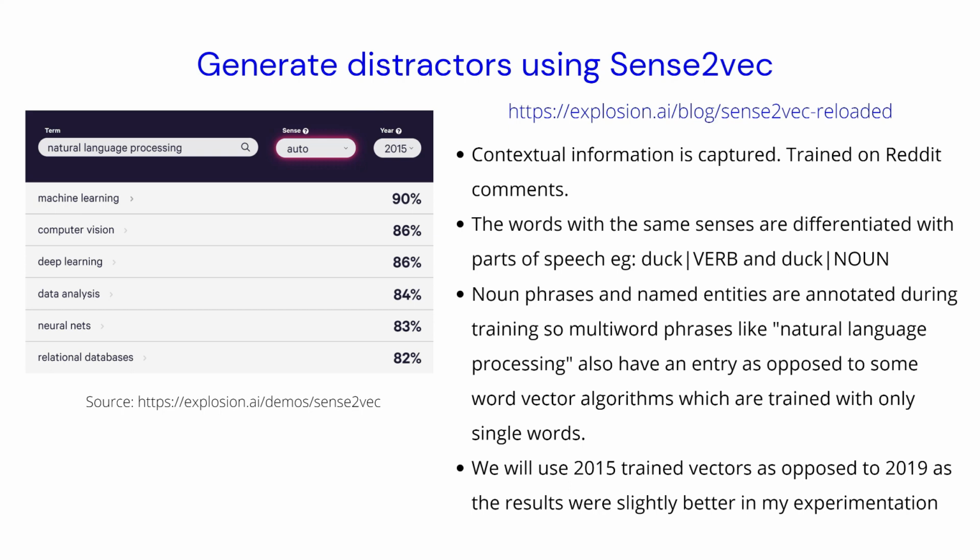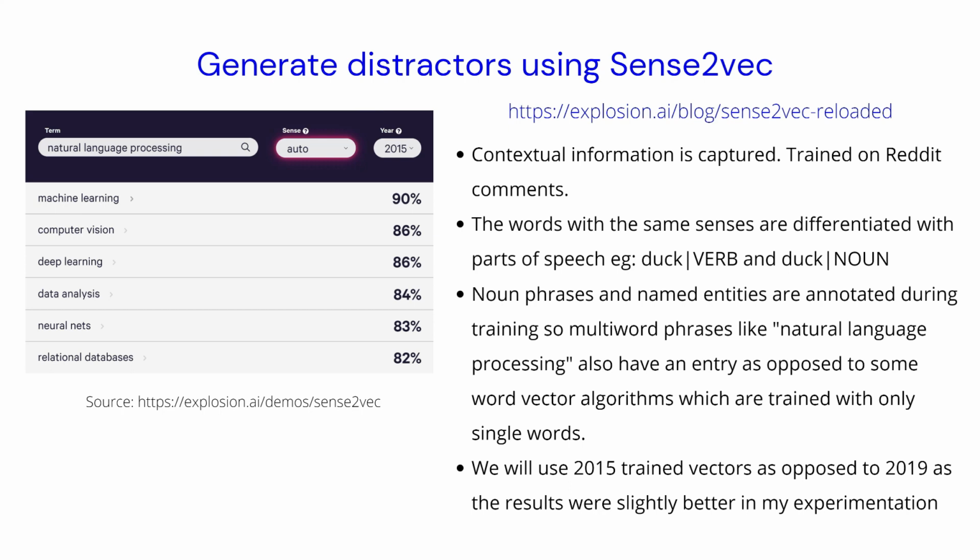So when we say we capture contextual information, we actually associate a different word vector for the noun duck and for the verb duck. So when we are training, we also collect the parts of speech for every word that we encounter, and we train accordingly.